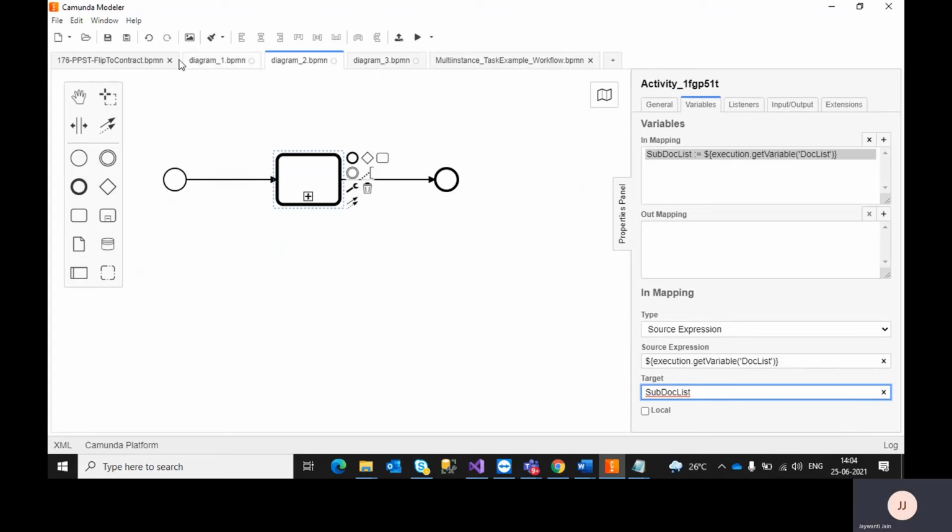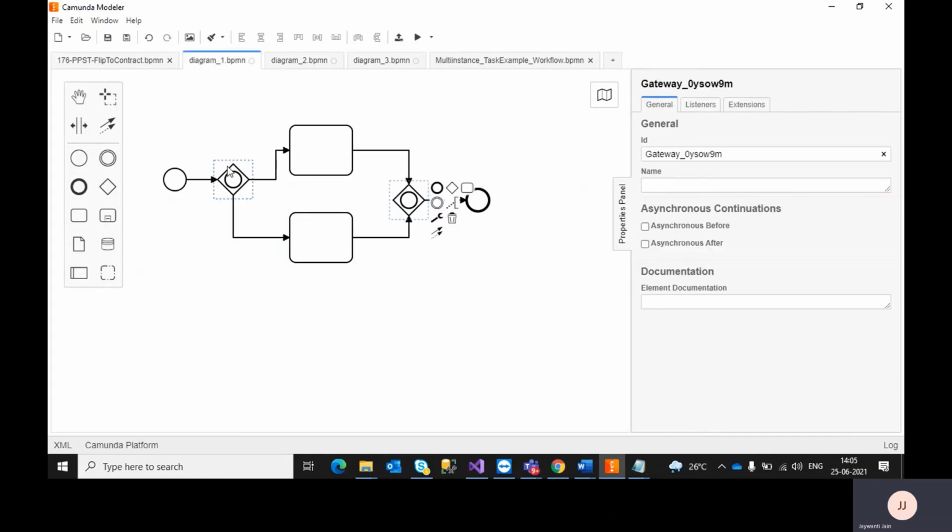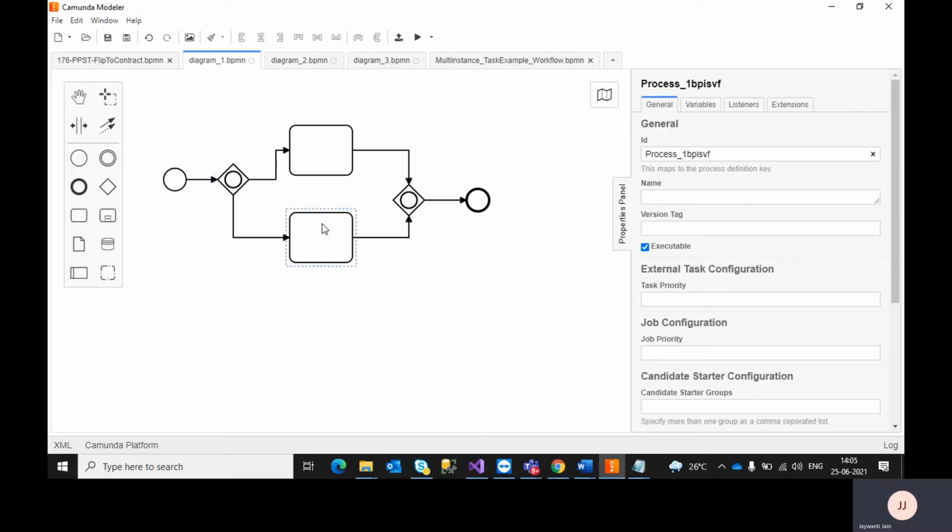Even the same thing I just explained applies if you have a parallel gateway or inclusive gateway. Assume that in future, while deploying to a higher environment, you get the same issue, because here you do not have any sub process, still you are getting a concurrency issue. Why are you getting the issue? Because here you are using a parallel or inclusive gateway. It takes more than one path, and because of this complete sync process, only one thread is shared throughout the execution. So one thread has locked the particular variable, and another execution is waiting for that variable.